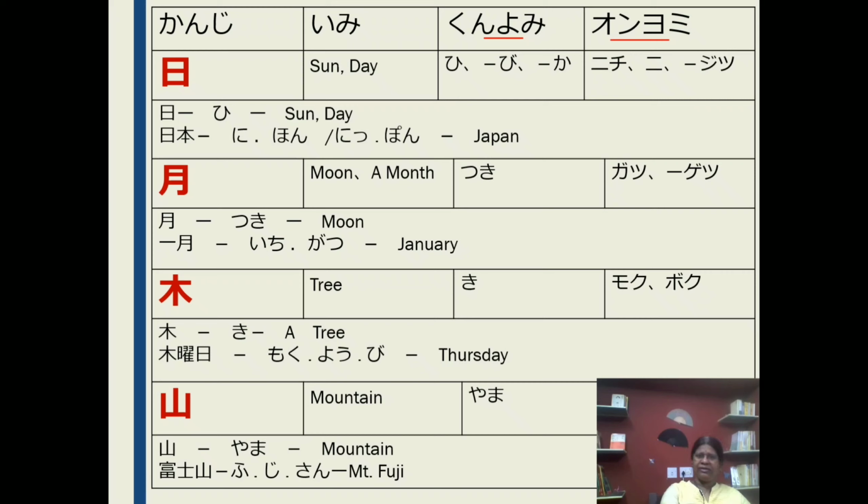Ki, a tree. Mokuyobi, Thursday. Next kanji means mountain. Kunyomi: yama, onyomi: san. So yama means mountain, Fuji-san. Yes my friends, after mountain, if this kanji comes, it is called san, Fuji-san.